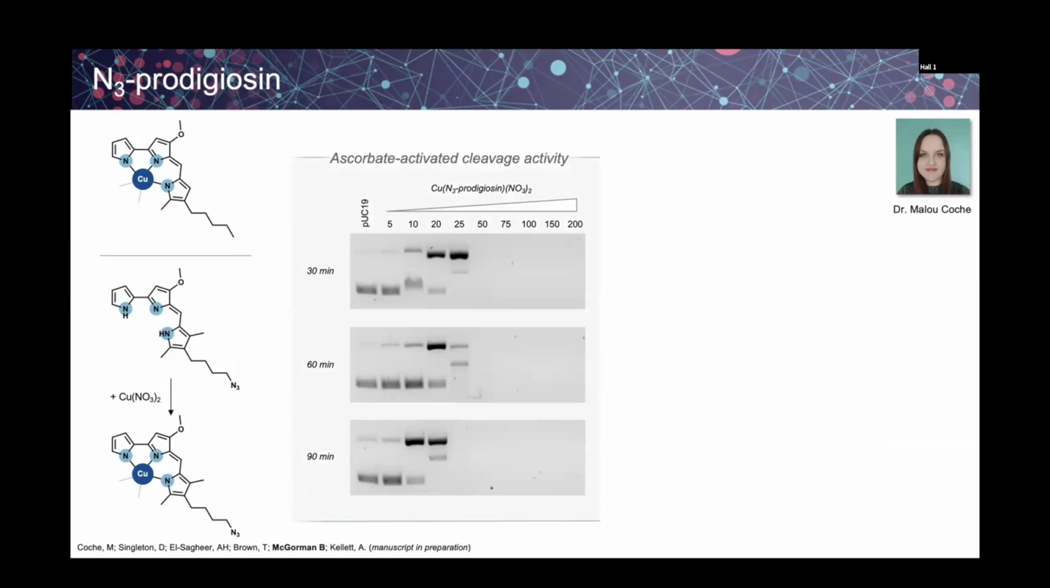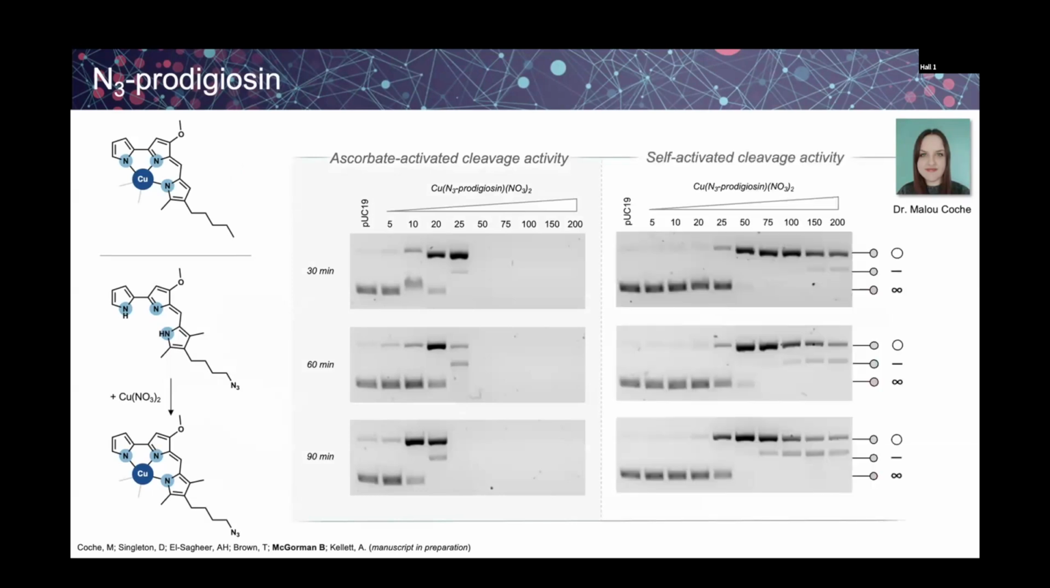We did this first in the presence of sodium L-ascorbate, which is the reducing agent that reduces copper 2 to copper 1. And we see significant damage at all the different time points, with the DNA being completely ablated. But it also maintained its self-activated cleavage ability. So this is with no reductant, where we add copper 2 and the proteosin itself can reduce it to copper 1 and cause the DNA cleavage. And we see at all the time points that we get linear, which is a double strand break, and open circular, which is a single strand break on the plasmid DNA.